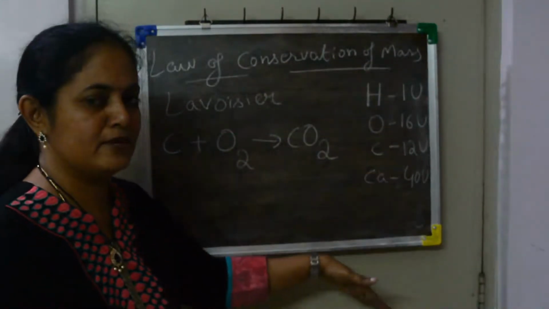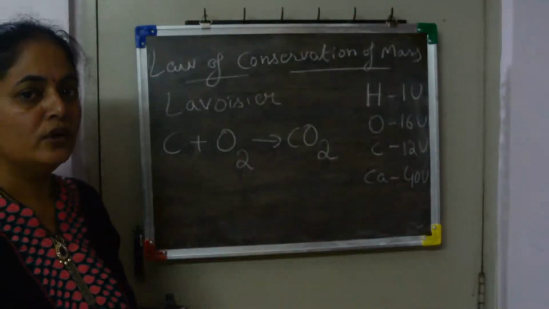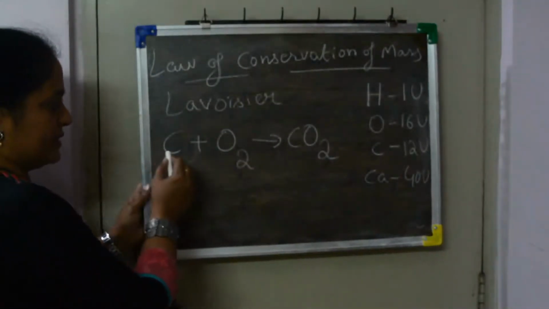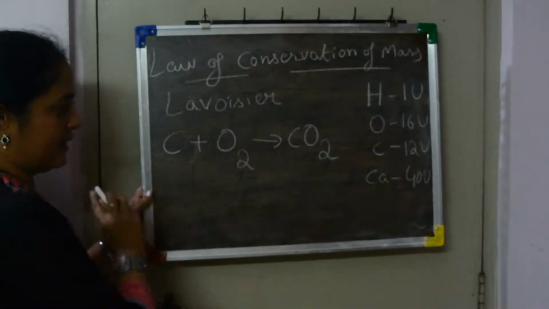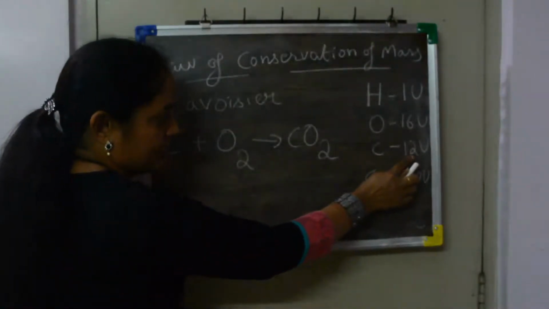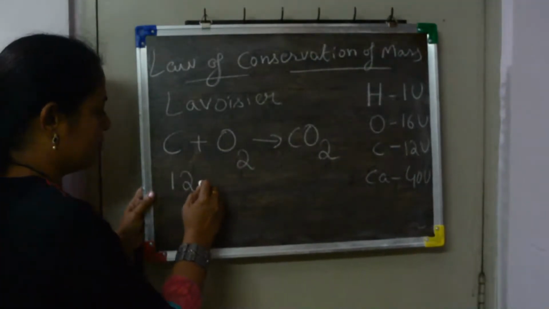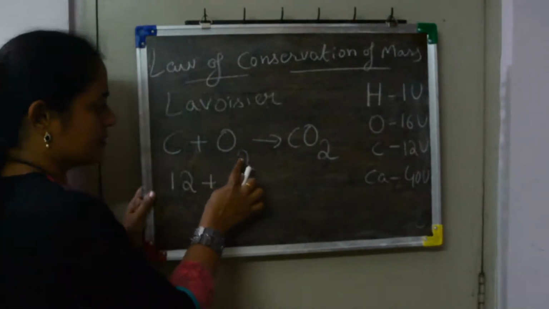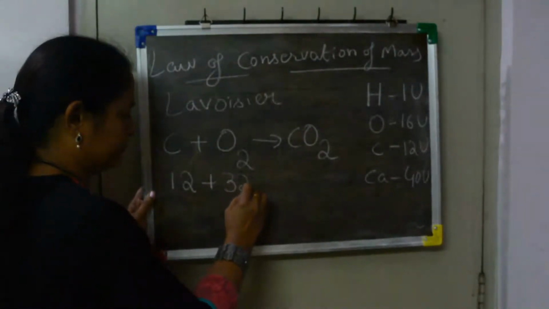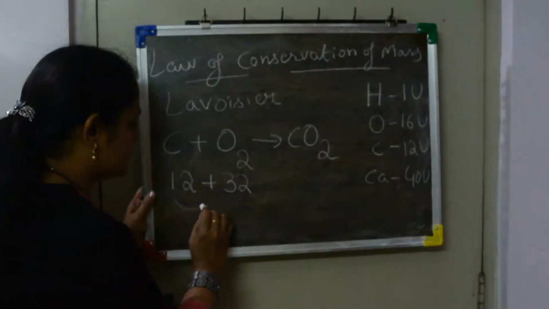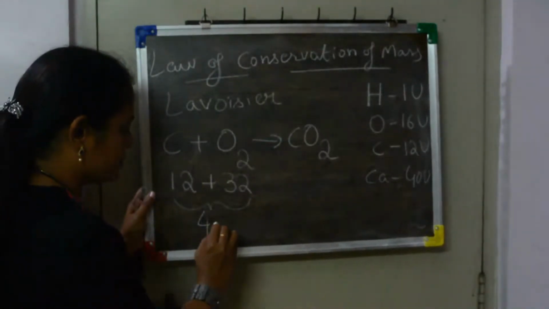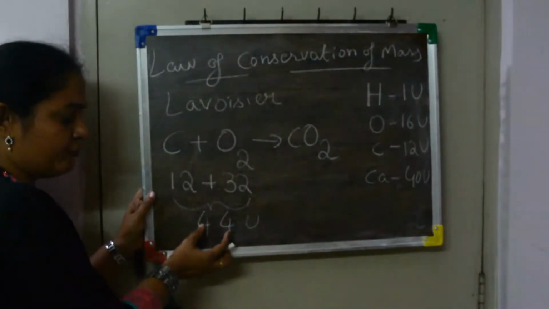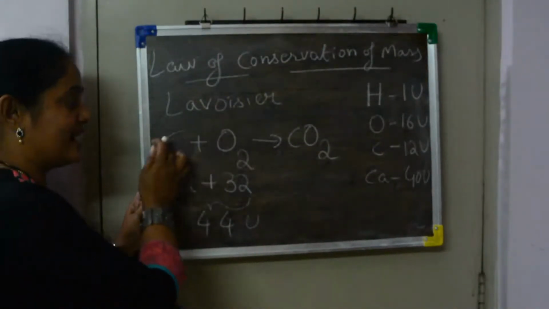A few important elements we have to know the masses of. Carbon has only one atom, and its mass is 12. Plus oxygen, one atom's mass is 16, 16 into 2 is 32. 12 plus 32 is 44 units. So 44 units is the mass of the reactants.